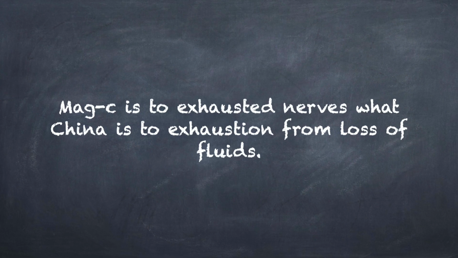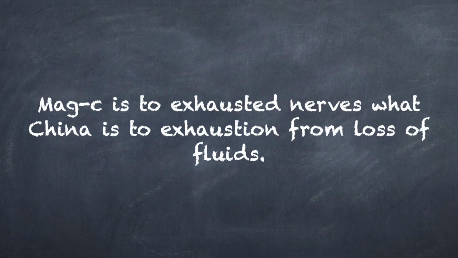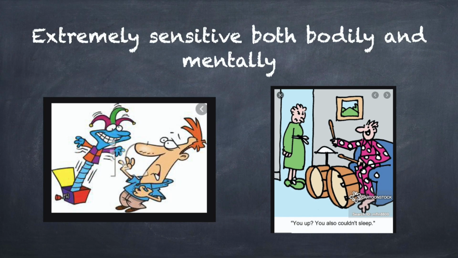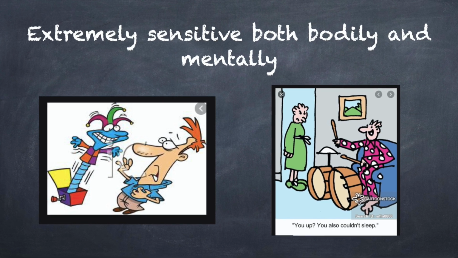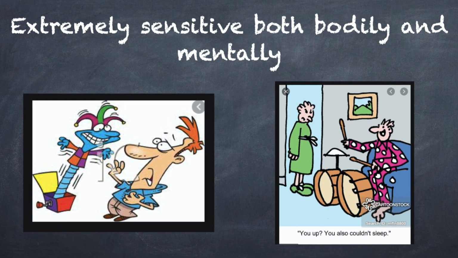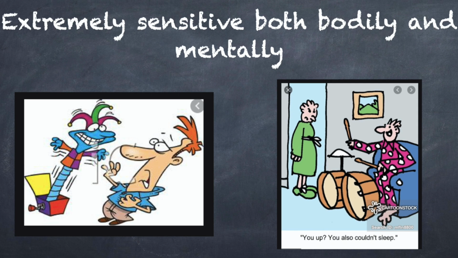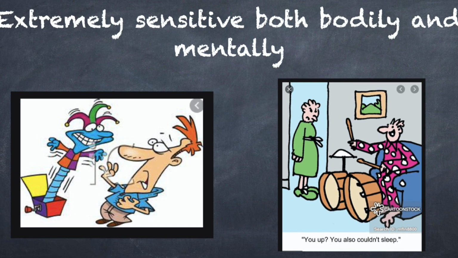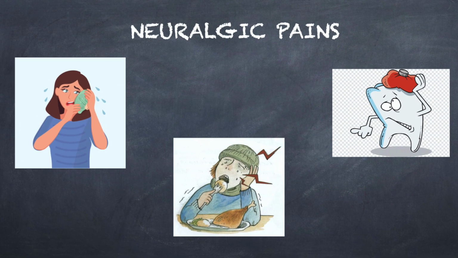Remember, Mag-carb is to exhausted nerves what China is to exhaustion from loss of fluids. The whole body feels tired and painful, especially the legs and feet, which are aching and restless. These patients are extremely sensitive, both bodily and mentally. How is this sensitivity manifested? You will see that the slightest touch causes startling, slightest noise irritates, slightest pressure aggravates almost all symptoms, and the slightest exposure of draughts of cold air brings on great sufferings. Further, this sensitiveness passes into neuralgic pains of the highest intensity.